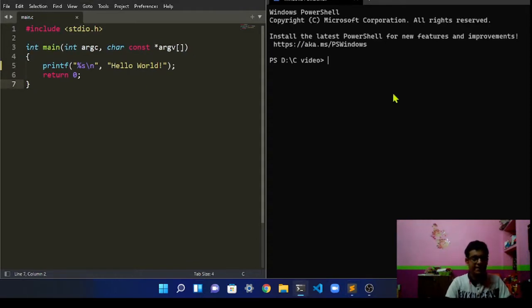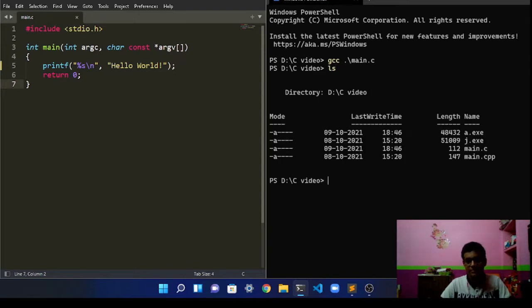Now we are going to compile this program. So we are going to use main.c. Just give this command, gcc main, tab, and as soon as we do that, you can see the program has been compiled. If we look at this directory, you can see a.exe is the executable made by the compiler. So let's run it. As you can see here, hello world is being printed.